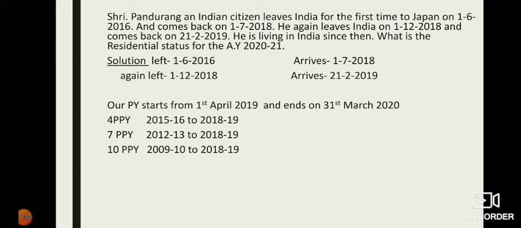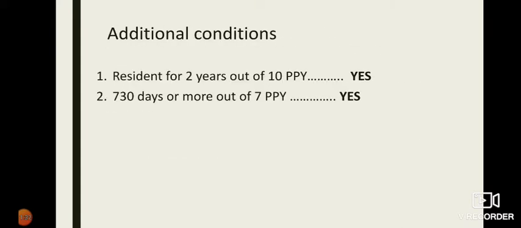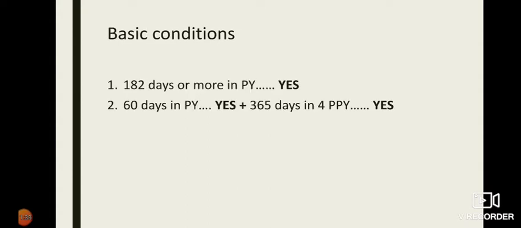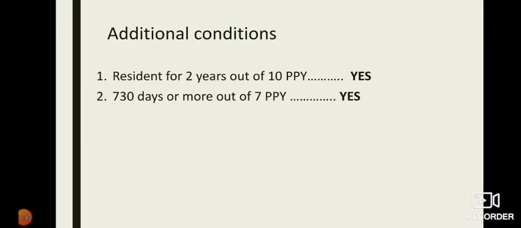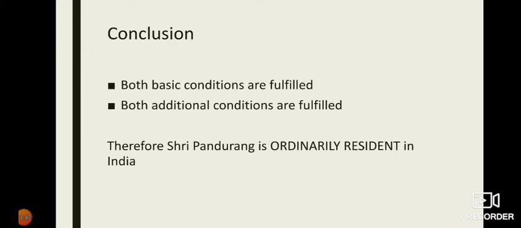Which means he stayed definitely for more than 730 days out of 7 preceding previous years. He has fulfilled both the basic conditions. He has fulfilled both the additional conditions. So our conclusion is Sri Pandurang is ordinarily resident in India as he fulfills all the conditions.